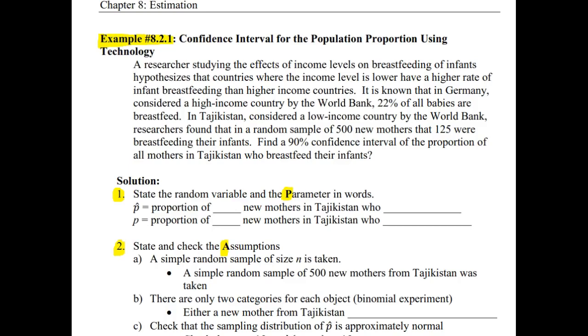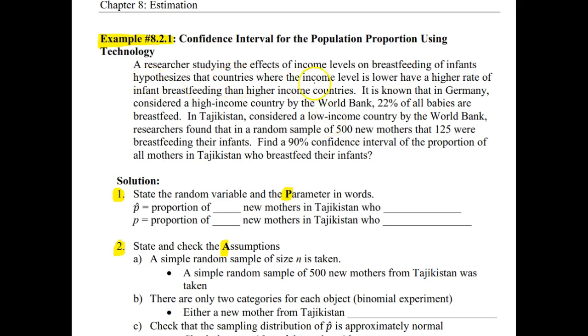So example 8.2.1, confidence interval for the population proportion using technology. This is actually an example we looked at in the last chapter and had run a hypothesis test on. But in this case, again, we're wanting to actually estimate what this true population proportion value is.